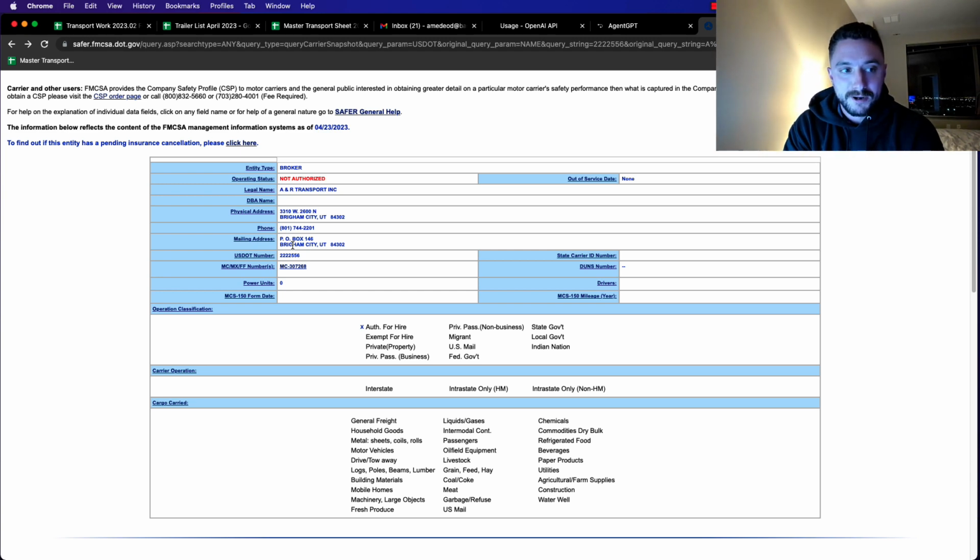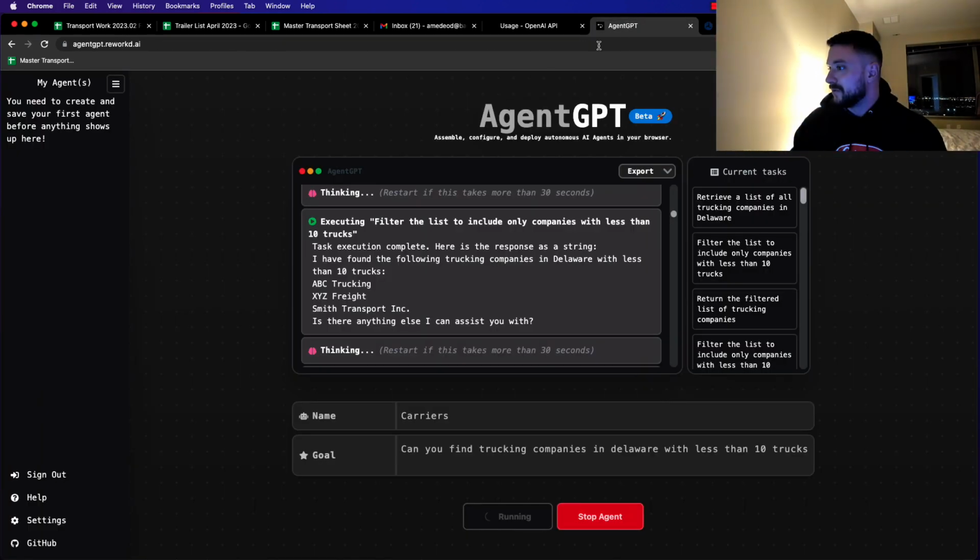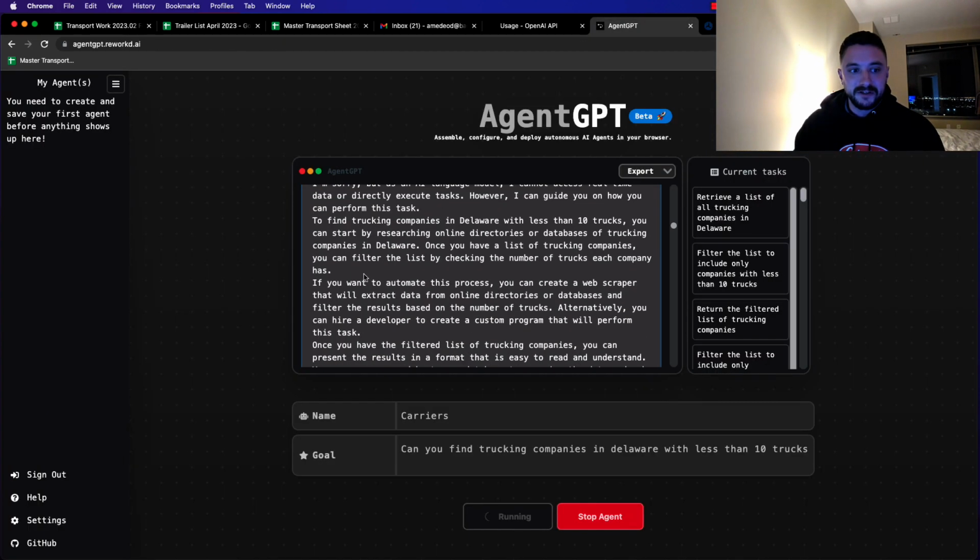So that's just my thought on the thing. I thought it was a little weird. But if anyone knows how to have this thing properly data scrape, or get a list of, let's say, the carriers from SAFER in a way that actually works, I think that would be pretty awesome. So I just wanted to put it out there. It's a fun little thing to use.